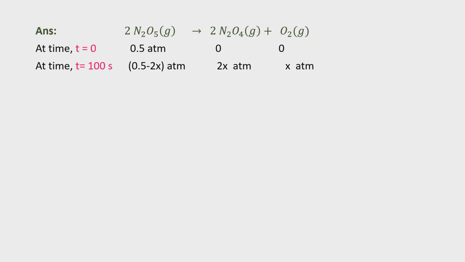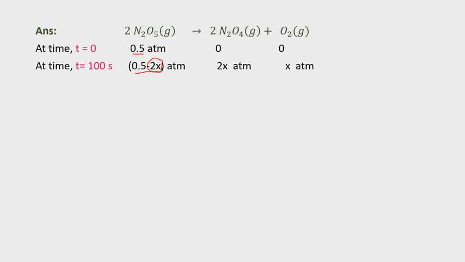Check here. What is the pressure? 0.5 minus 2x. Already 0.5 at t equal to 0, and after some time 2x represents the decrease amount of the pressure.